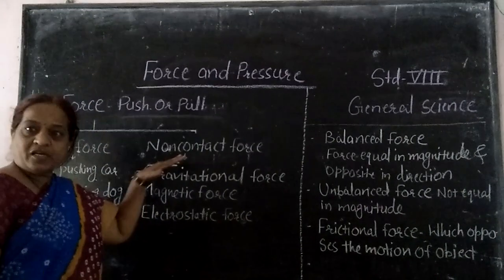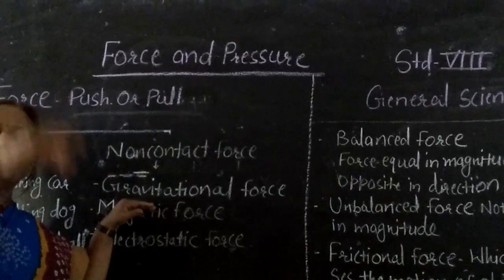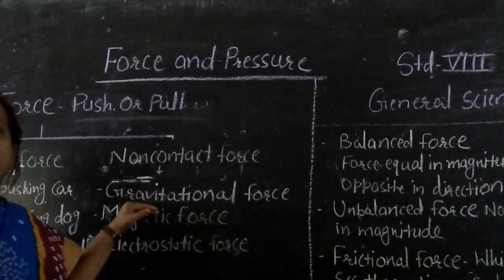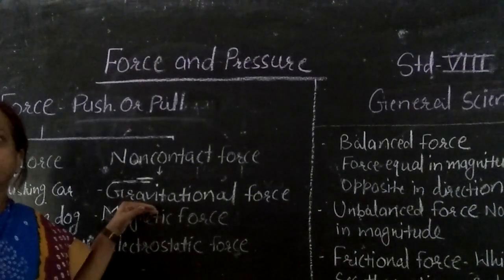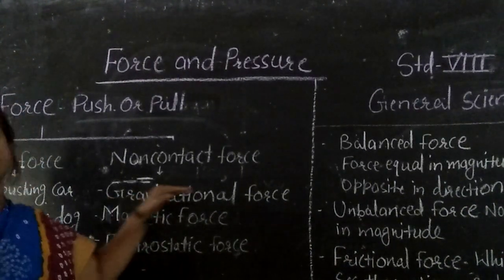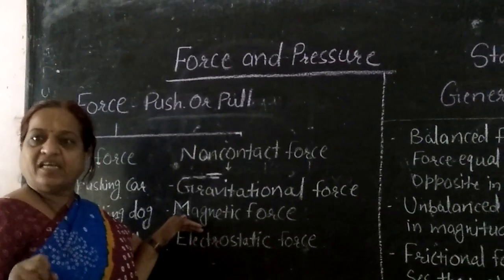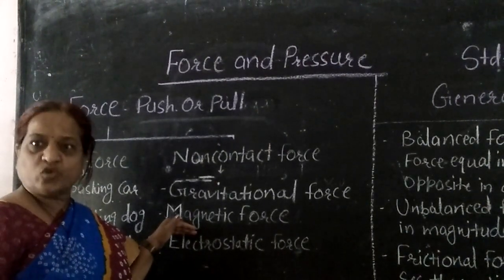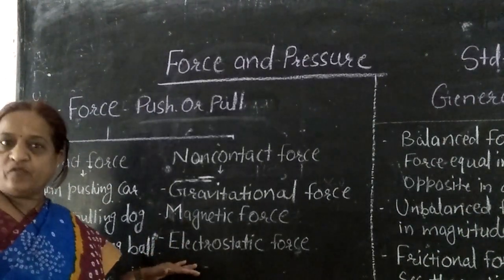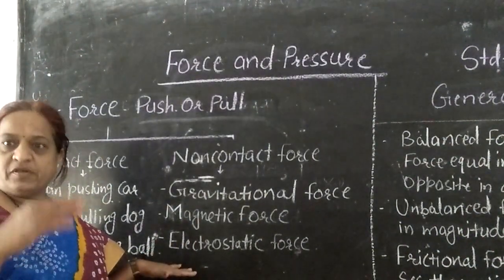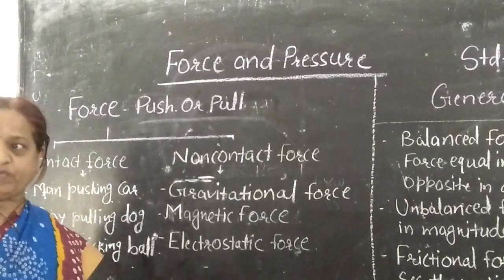So the examples of non-contact forces we have seen are, first, gravitational force. When a ball or any object is released from a height, or a fruit falls from the tree, it is attracted towards the ground due to gravitational force. So it is an example of a non-contact force. Magnetic force: a magnet attracts objects from a certain distance only. So that is also an example of a non-contact force. Electrostatic force is the force between protons and electrons. So this is about contact and non-contact forces.